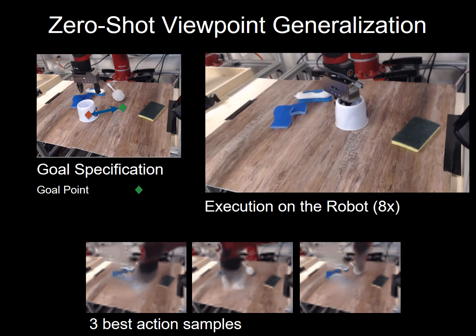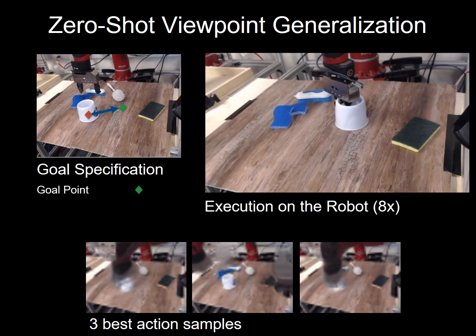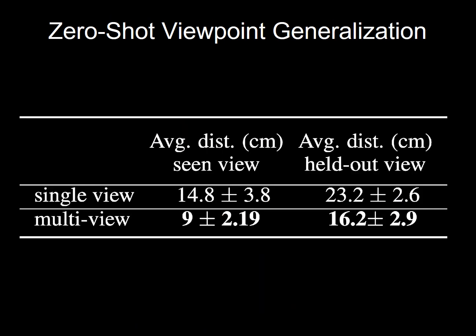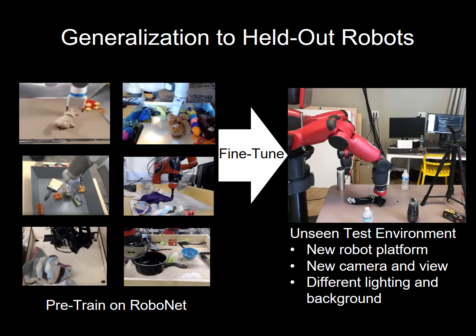On the bottom left, you can see the predictions for the best 3 action sequences found. In our experiments, the multi-view model performs significantly better in terms of object positioning accuracy than a model trained on a single viewpoint. It is extremely challenging to generalize to new environments with a held-out robot. That's because the algorithm must adapt to unseen experimental conditions, like new backgrounds, camera viewpoints, and lighting conditions, as well as a new robot, with different visual appearance and physics.